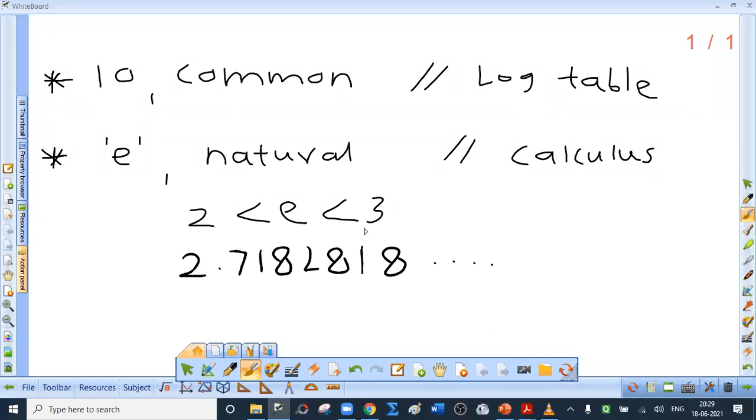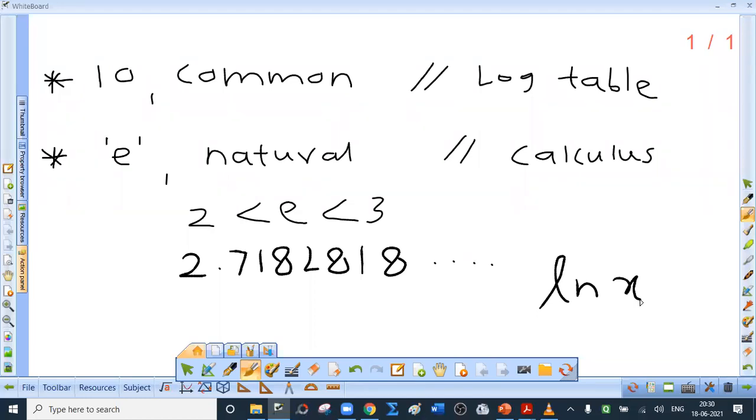On a scientific calculator, you will see two buttons. On the first, LOG will be written. So LOG means common logarithm. And on the other, ln will be written. So ln x means natural logarithm. It is customary not to mention the base of logarithm if it is e. When we are doing calculus, even if we write log x, by that we mean log x to the base e. Is that clear?